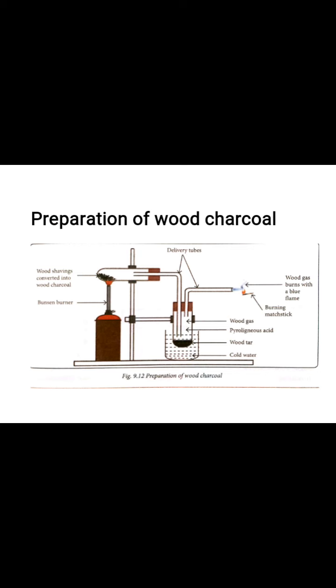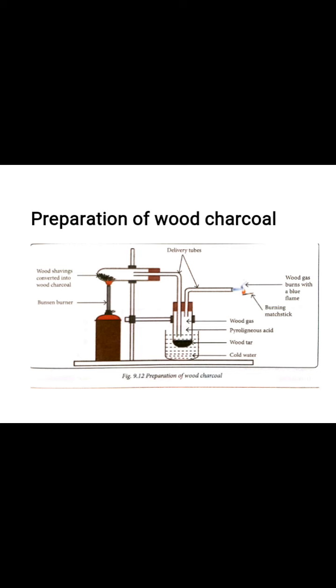In the destructive distillation of wood, it is heated in the absence of air, which results in the formation of four products, namely wood charcoal, wood tar, pyroligneous acid and wood gas. This is the picture taken from your book only. Here we can use wood shavings, and when we heat it in the absence of air, it will convert into different products. So that is about wood charcoal, how we can prepare it.